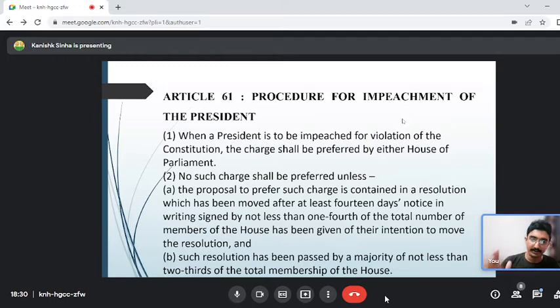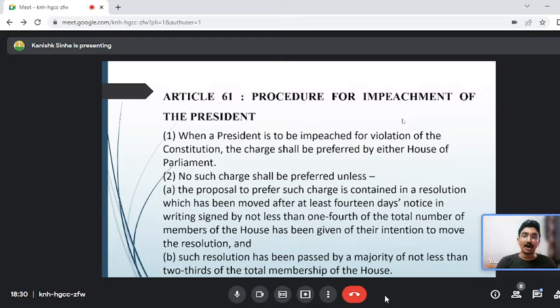So Ankit first will give a notice 14 days before. That notice has to be supported by 1/4 of the total members. And then the resolution will be brought in the house on 26th of August. And that has to be supported by not less than 2/3, so 2/3 or more than 2/3 of the total membership of the house. This is the procedure for the impeachment of the president, where the charge can be brought in either house of the parliament. For the vice president, which we will be understanding later, it can be brought only in the Council of State, that is Rajya Sabha. For the president, it can be brought either in the Lok Sabha or in the Rajya Sabha. So lower house or upper house, the house of the people or the Council of State.